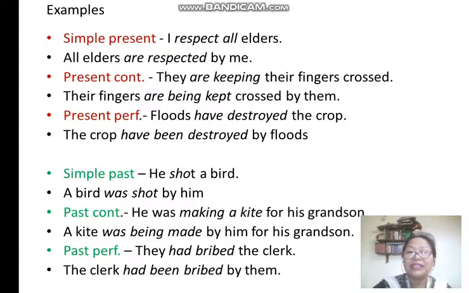Present perfect: floods have destroyed the crop. The crop has been destroyed by floods. Then simple past: he shot a bird. The bird was shot by him. He was making a kite for his grandson. Passive voice: a kite was being made by him for his grandson. This is past continuous. Past perfect: they had bribed the clerk. The clerk had been bribed by them.